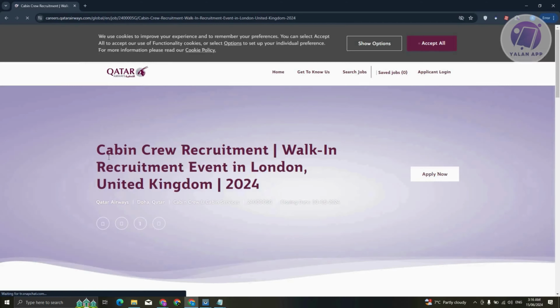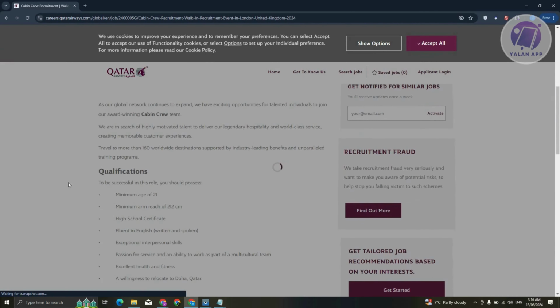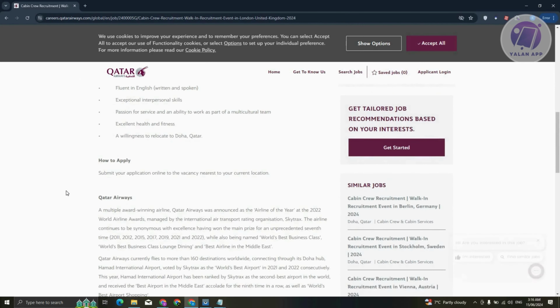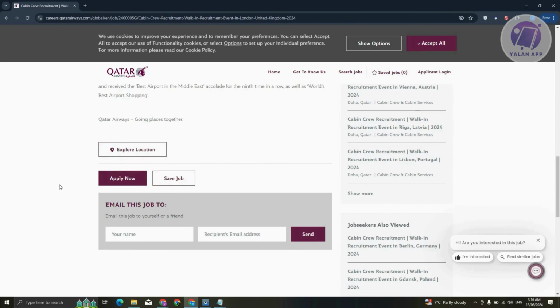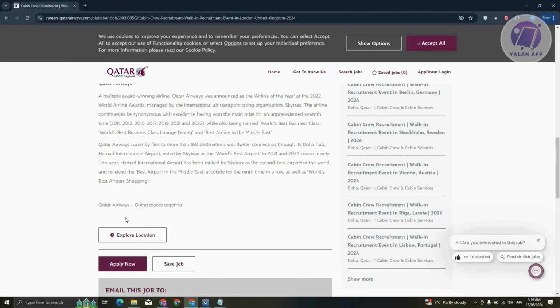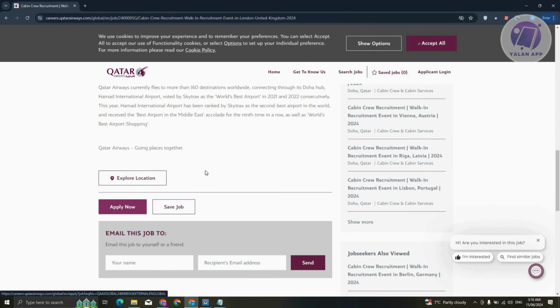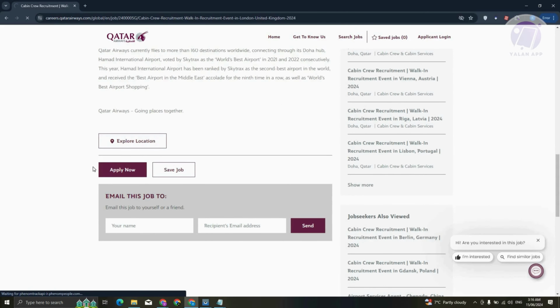Now from here, it's going to give you the specifics for the application. That includes the qualifications and some details regarding the position. In this case, if you really want to apply for this specific job, just click on the option that says apply now at the bottom of your screen. And from here, that should start the application process.